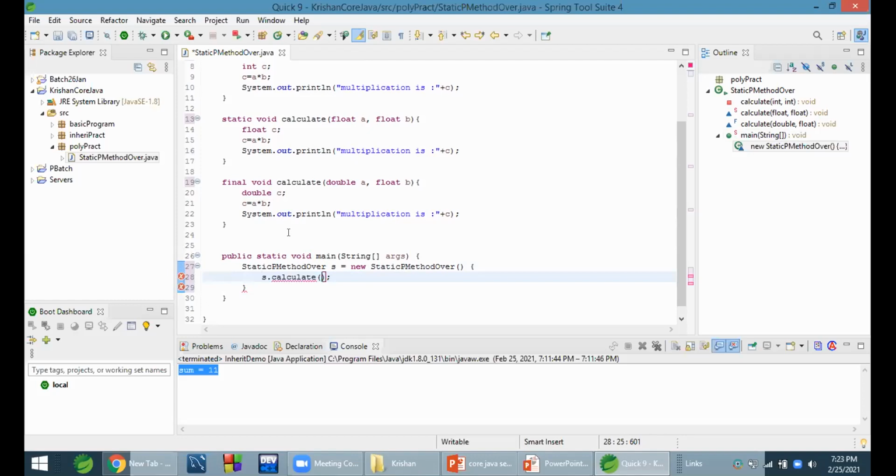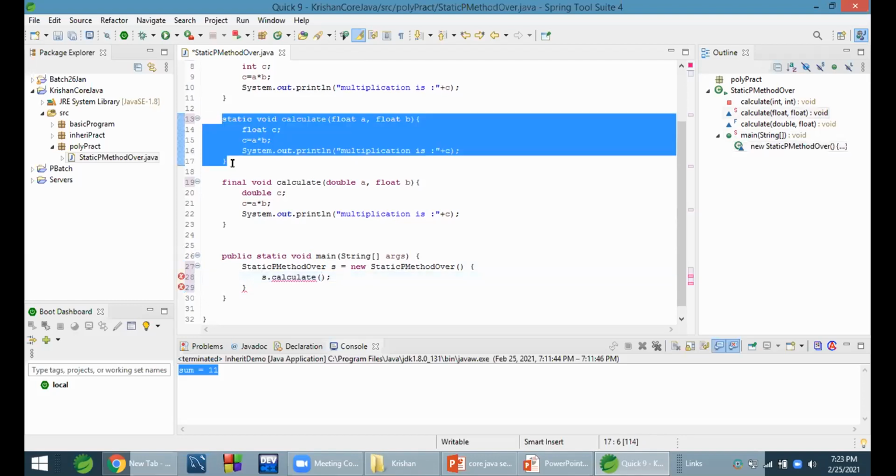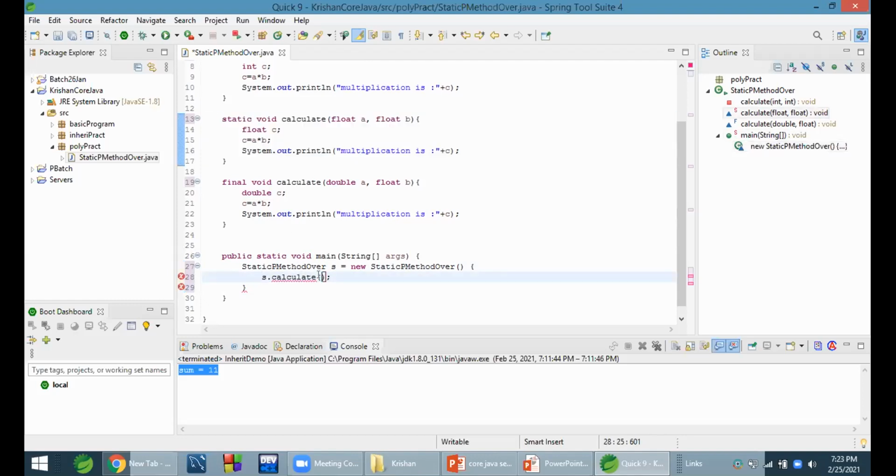Here I want to overload this one method. I'm having two float values. I will say 10.2, 0.2, or say 3.